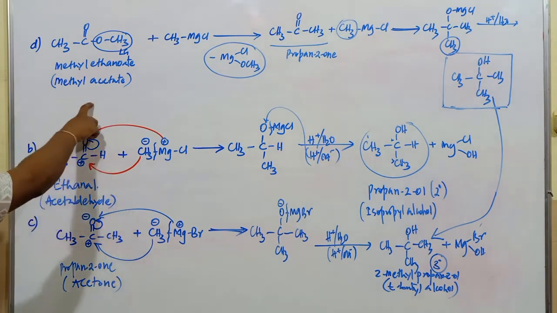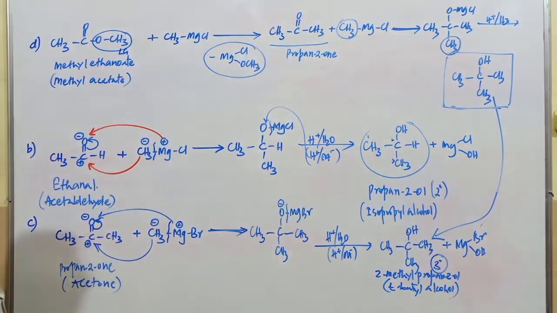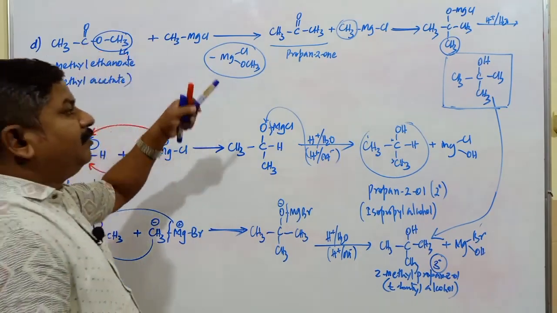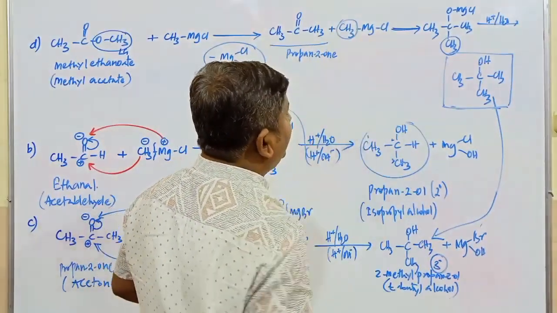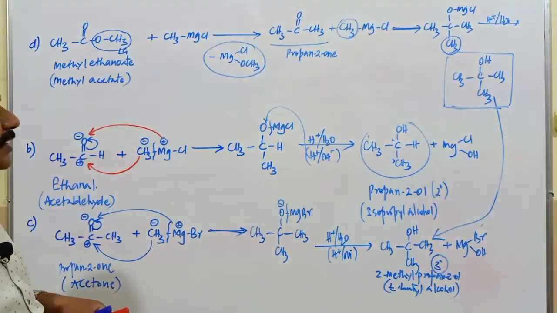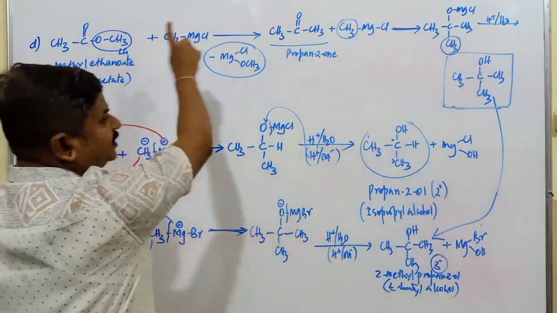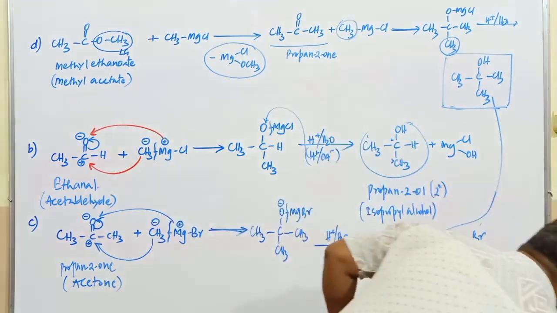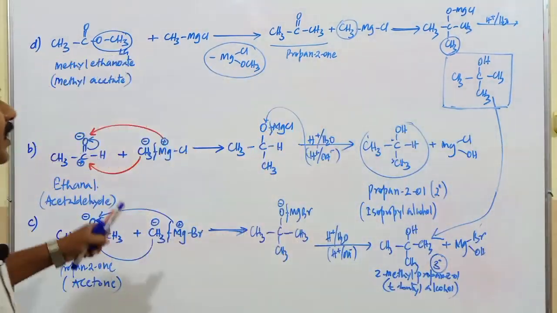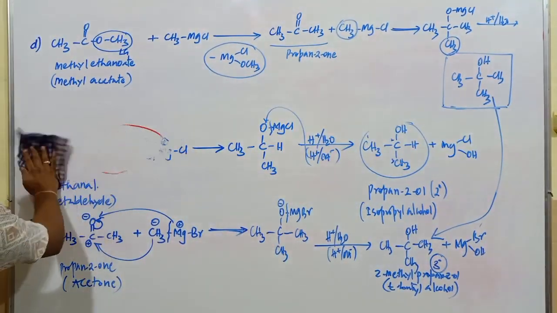Tertiary alcohol formation takes place in the case of esters also. When esters are treated with a Grignard reagent, first a ketonic compound is formed, which on further treatment with Grignard gives the alcohol. Two moles, an excess of Grignard reagent, must be used in the conversion of ester into the respective alcoholic compound. This is the fourth example.